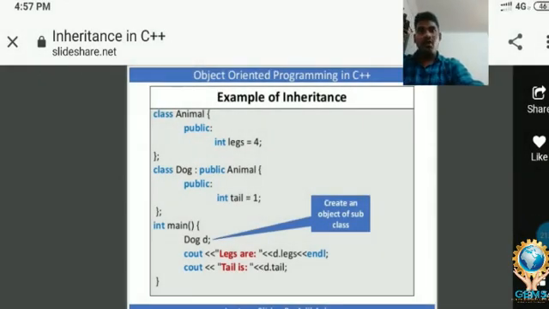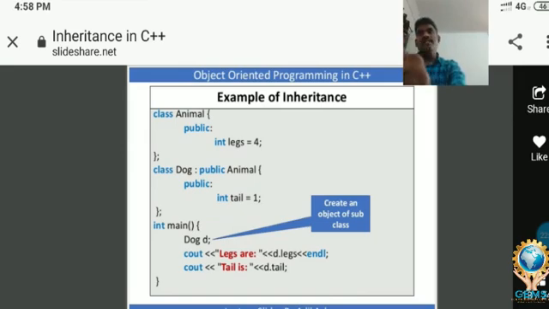So now how are we accessing the 4 legs and 1 tail? Simply, in the main method we are going to create one object. That is the syntax that we have to follow. What is the object here? Here the object is dog, the dog D. It is creating an object of the subclass. So dog is a subclass. We are creating the object for a subclass.